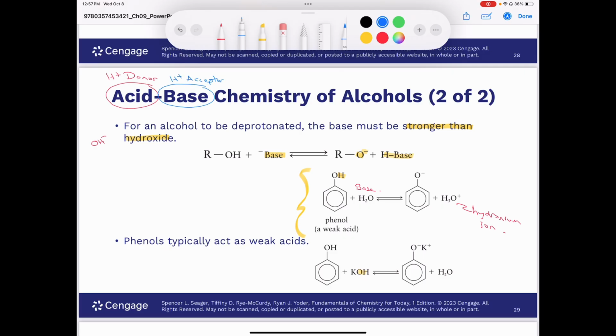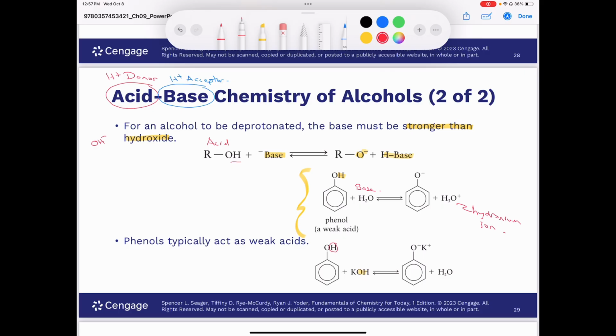And if you look very carefully, you'll see that in the first reaction, we have our base, and the alcohol is actually behaving as an acid. Why? Because it's donating this H plus ion. It's donating the hydrogen so that we end up with O with a negative charge. Same thing here. You can see the phenol is behaving as an acid.